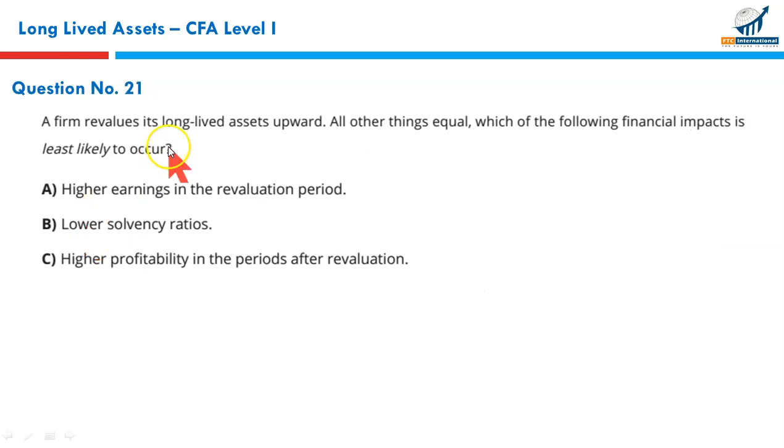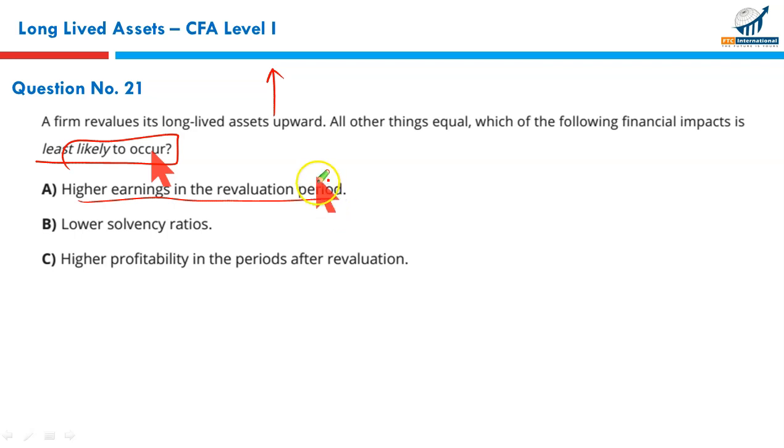Next, a firm revalues its long-lived assets upwards. All other things equal, which of the following financial impacts is least likely to occur? Least likely to occur. Assets have been revalued upward. Higher earnings in the revaluation period.